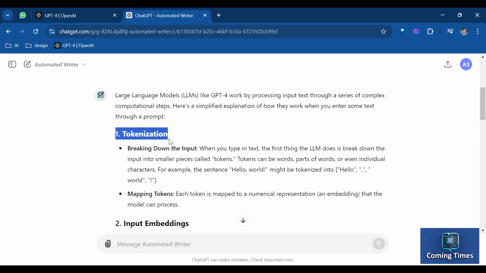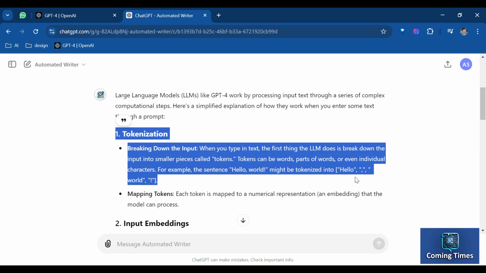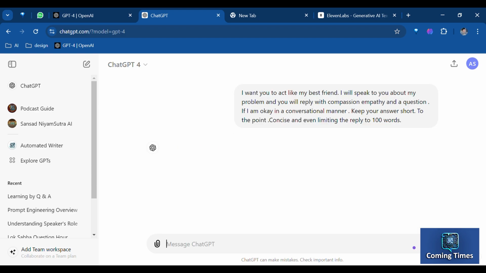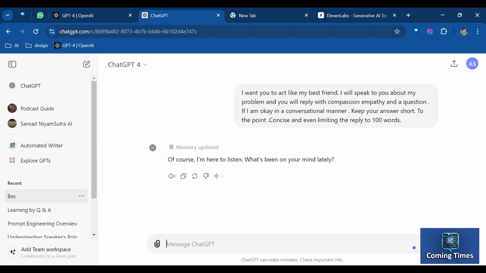Imagine a conversation with a large language model like ChatGPT by prompting it, which says, I want you to act like my best friend. I will speak to you about my problem, and you will reply with compassion, empathy, and a question. If I am okay in a conversational manner, keep your answer short, to the point, concise, and even limit the reply to 100 words. You can see it replied with a well-crafted answer. If you tell a joke, it counters with remarks. Large language models are always ready to assist and engage in conversation.